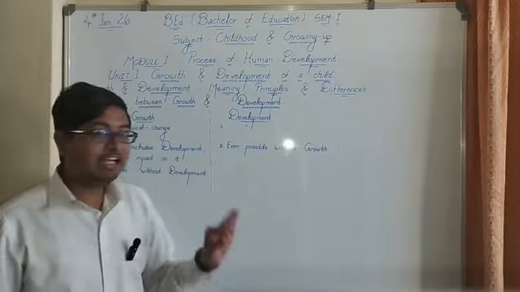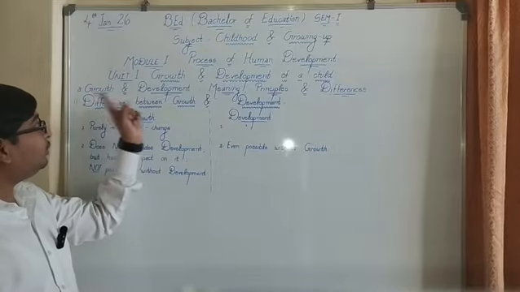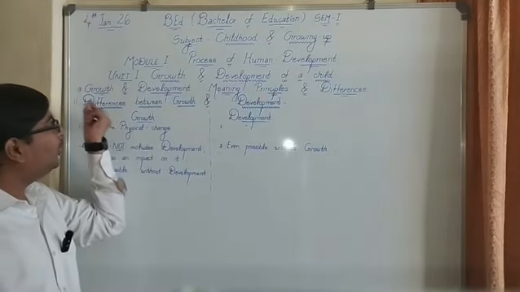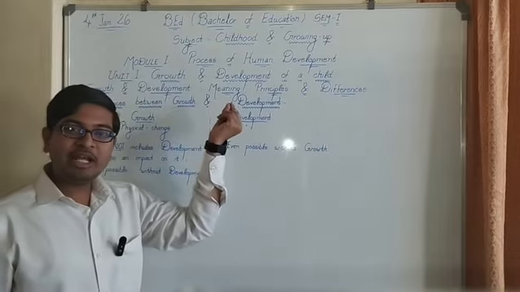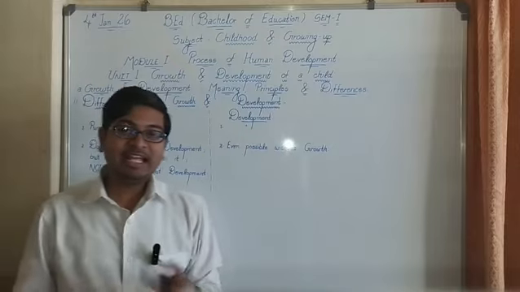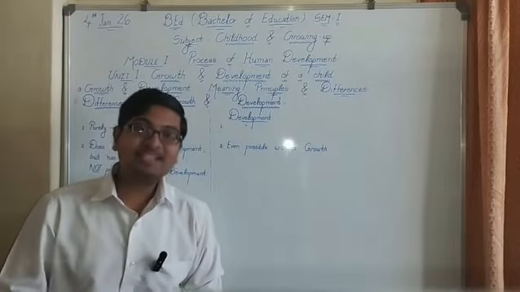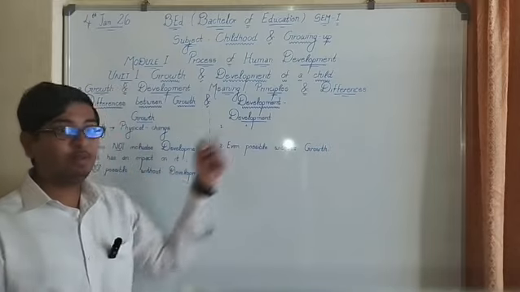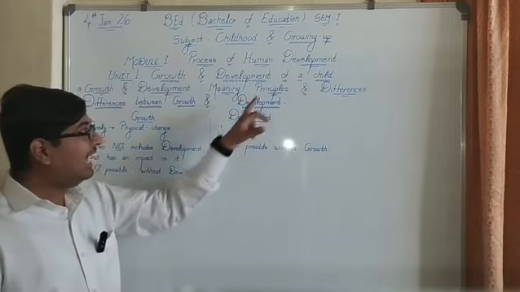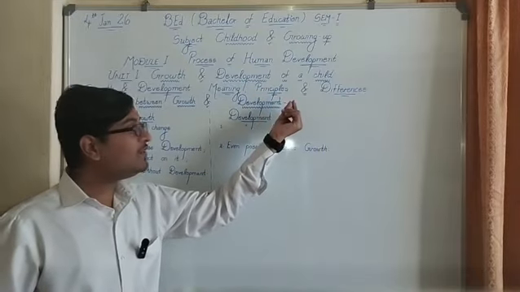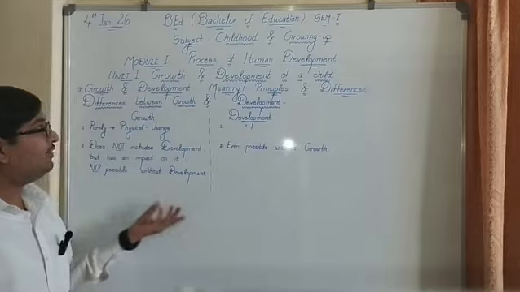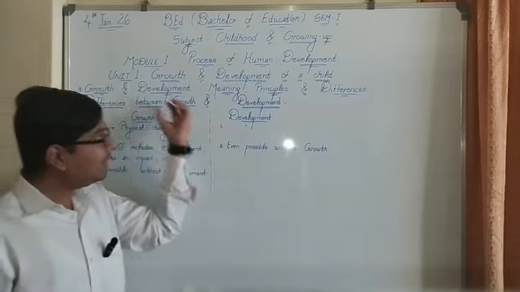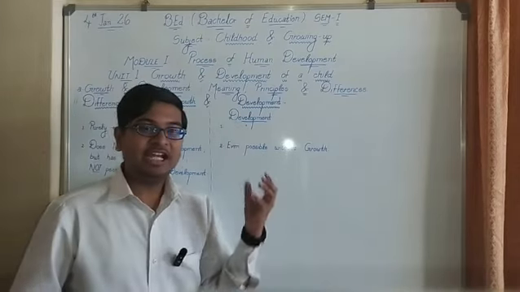So finally, we have successfully completed Unit 1, growth and development of a child. The first sub-unit, A, growth and development, meaning, principles and differences. I had explained in detail the meaning, definition, as well as characteristics of growth and development. The reason behind explaining characteristics was for the points of differences between growth and development. Then in this video, we studied the principles of growth and development, and at the last, the differences. Thus we have completed A, growth and development, its meaning, principles and differences.